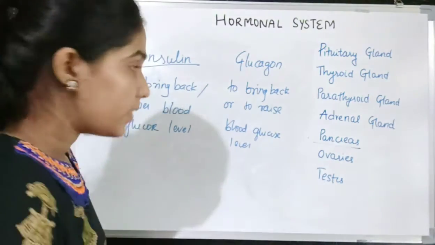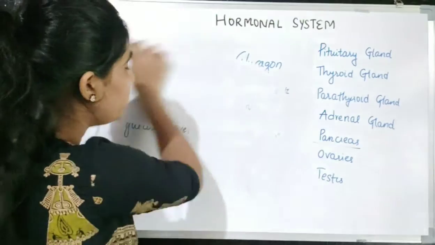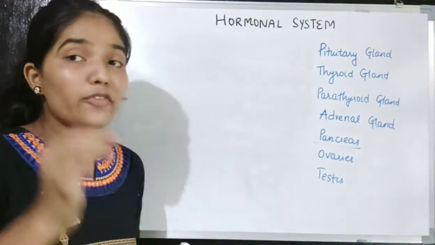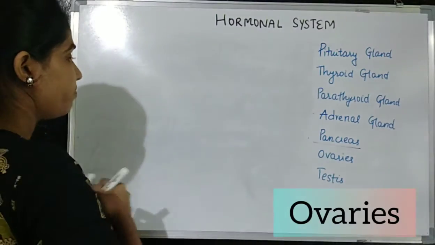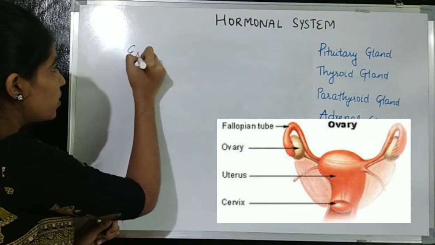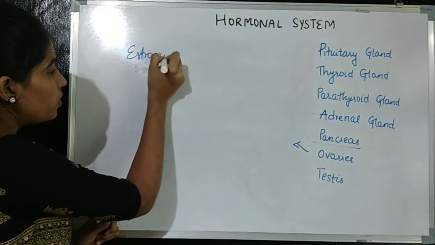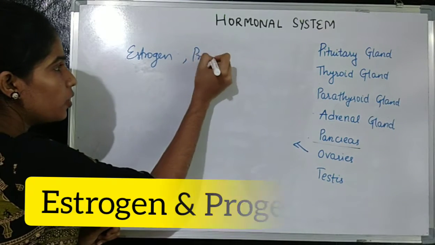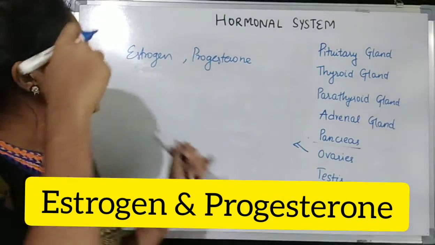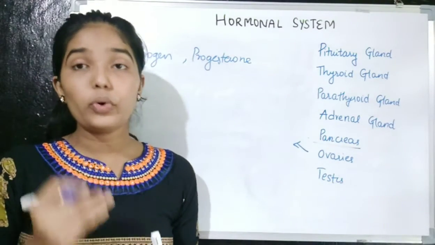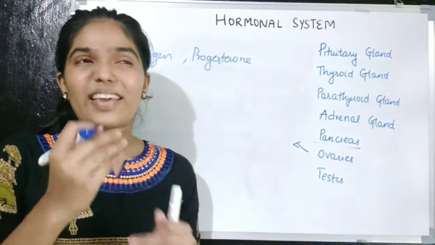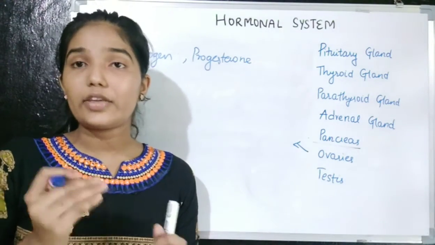So it regulates the blood glucose level and keeps it normal. Okay. Then the second last is the ovaries. Now these ovaries secrete estrogen hormone and progesterone. Now, what do estrogen and progesterone do? They bring the secondary sexual changes in the female.